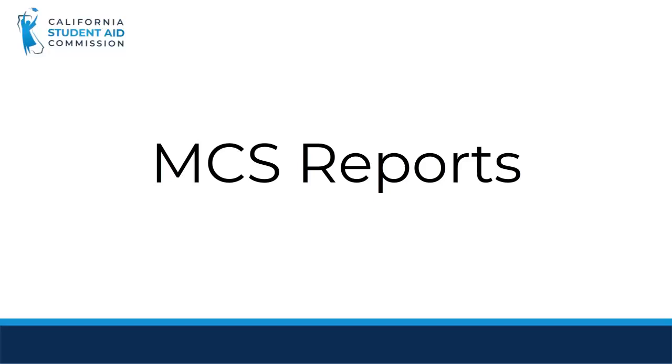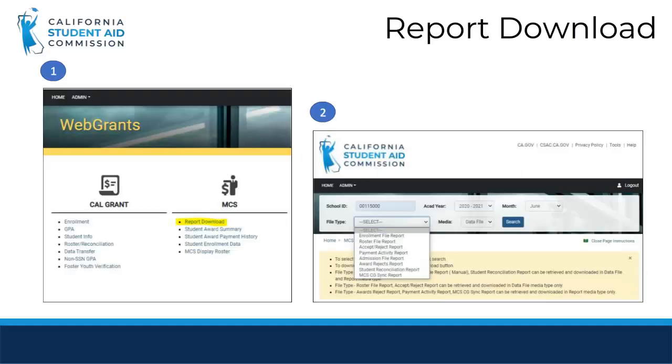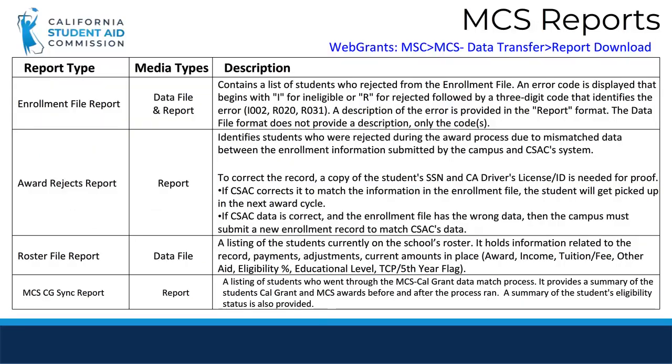Now we will review the middle class scholarship reports available on WebGrants. To access the reports, you will click on Report Download from the MCS section on the home page of the updated version of WebGrants. There are 7 different reports to assist in the administration of middle class scholarship. On this slide, you will find descriptions of 4 of the reports: the Enrollment File Report, Award Rejects, Roster File Report, and MCS Cal Grant Sync.